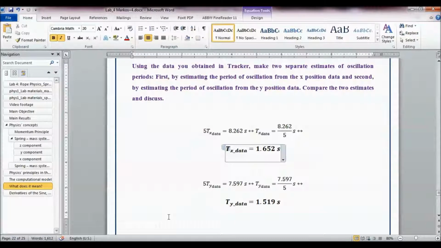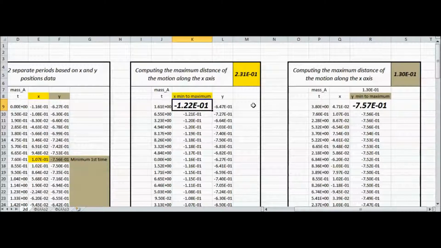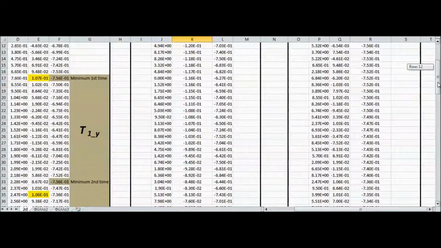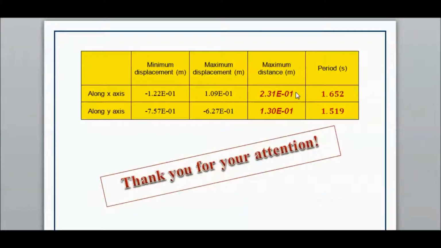Subsequently, I calculated the average period of the motion along the x-axis. In the same way, I calculated the period of the motion from the y position data. Furthermore, based on the data extracted with Tracker, we observe that the minimum and maximum values of x and y are as shown. The maximum distance the mass travels along the x and y axis and the periods computed based on x and y position data are shown on the table. The fact that the period computed from the x position data is larger than the one computed from the y position data makes sense because the mass moves a longer distance along the x-axis.